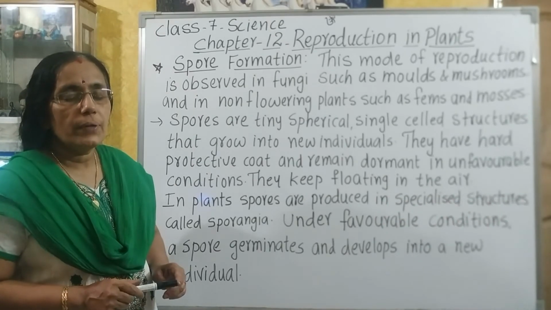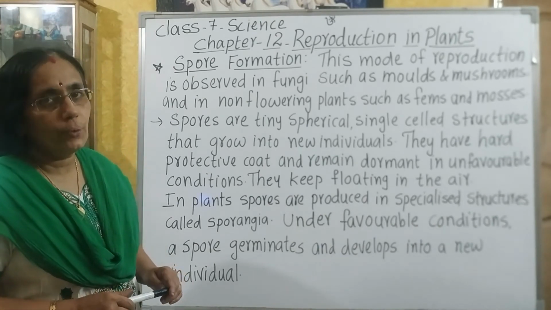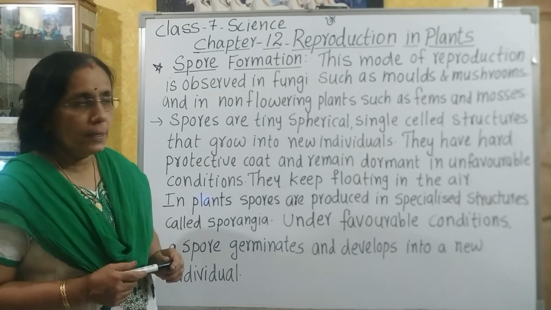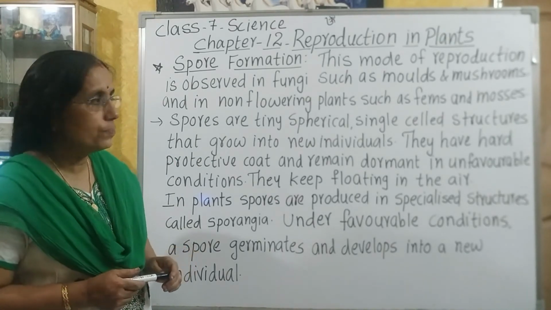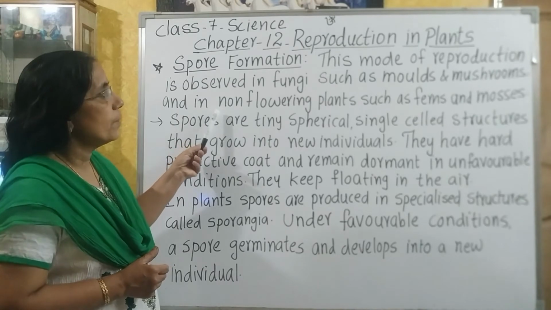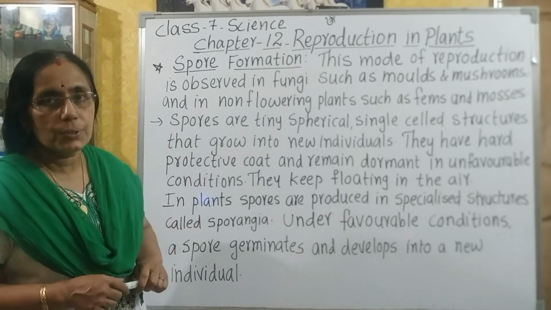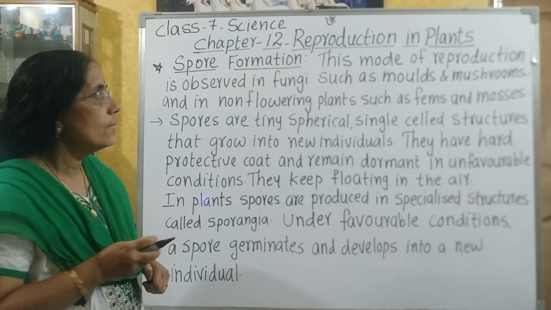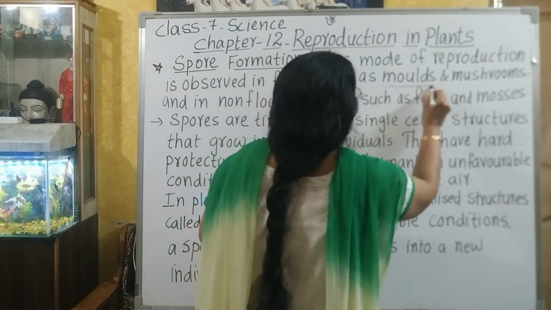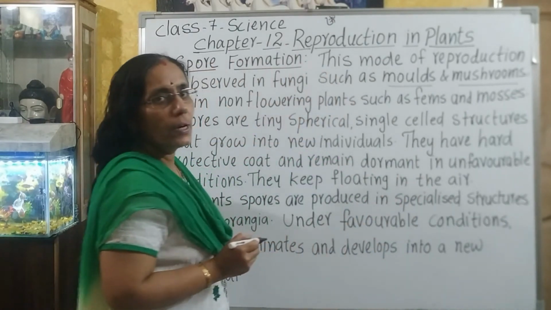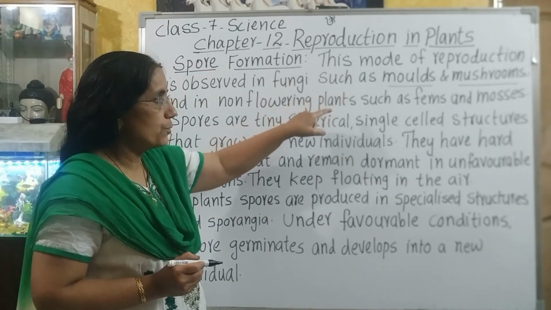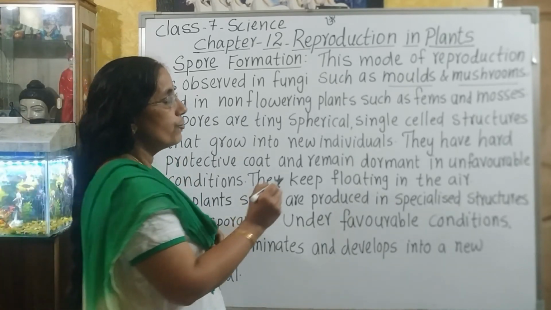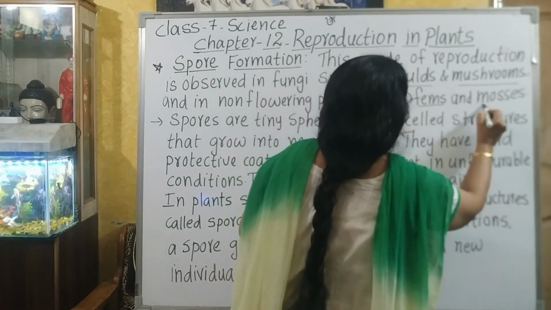The third mode of asexual reproduction is spore formation. This mode of reproduction is observed in fungi such as molds and mushrooms, and in non-flowering plants such as ferns and mosses. So, in which type of organisms do we find spore formation? In fungi like molds and mushrooms, and also in non-flowering plants such as ferns and mosses.